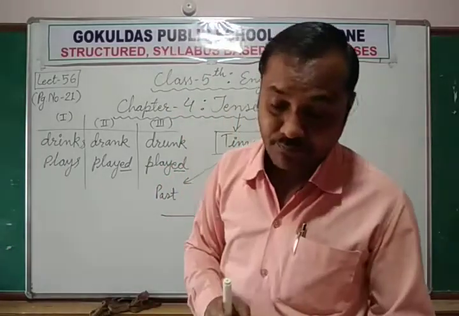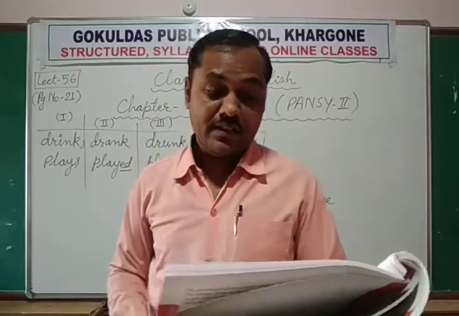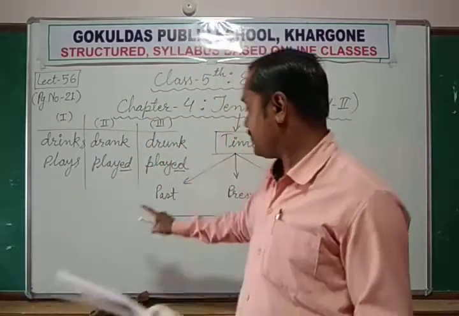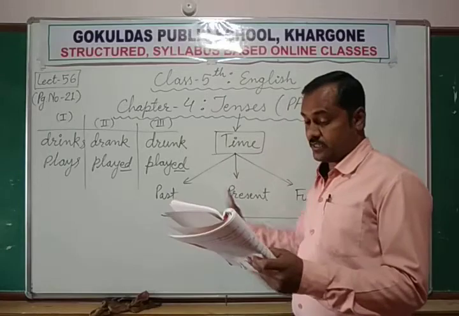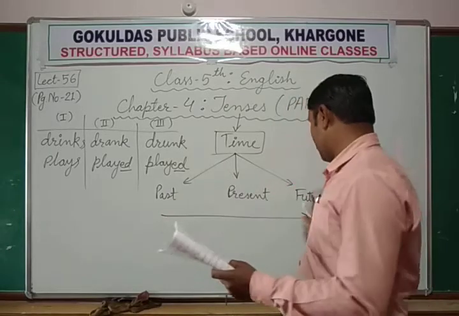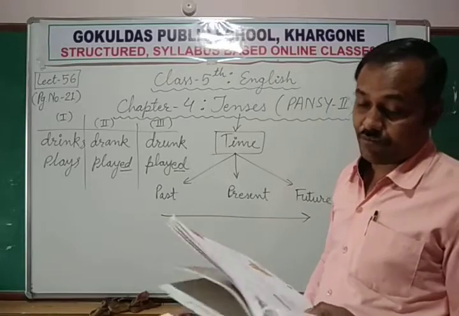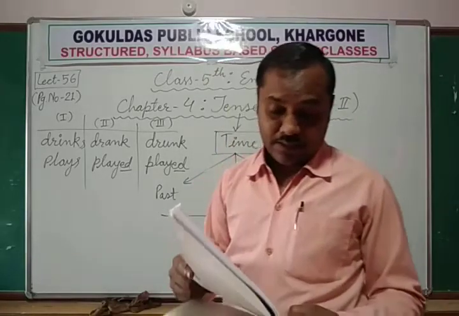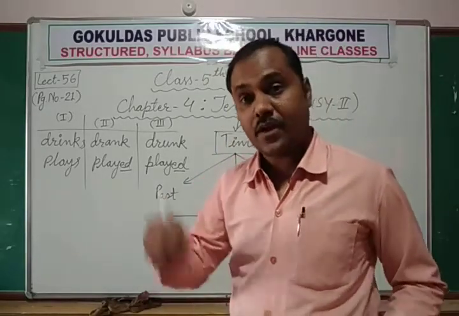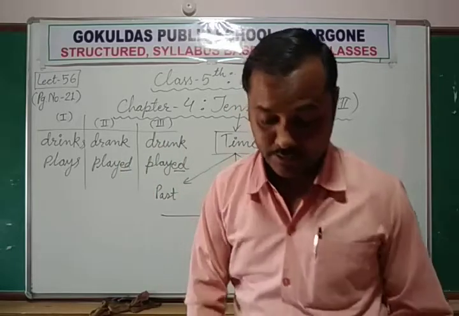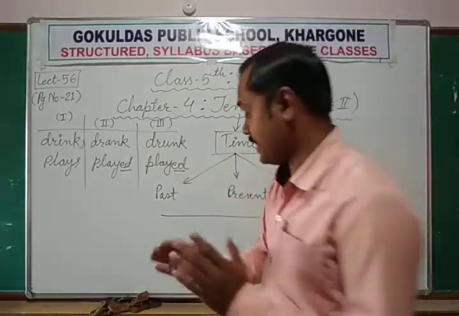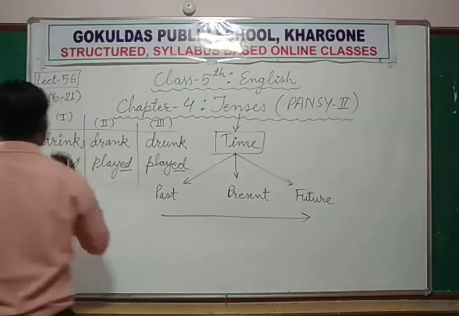Always remember, there are three tenses: the present tense, past tense and future tense. Verbs have different forms. The simple tense. Now we are coming towards some different type of tenses. Tenses can further be divided.